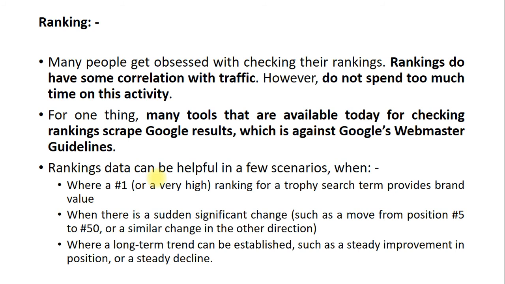So ranking data can help you in a few scenarios, where number 1 ranking for a trophy search term provides brand value. So whenever any number 1 website contains a brand value, any website which contains the name of the brand would be on the top of the list. Next is when there are sudden significant changes, such as a move from 5th position to 50th, or similar changes in the other direction.